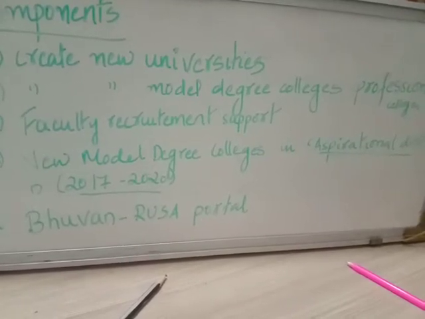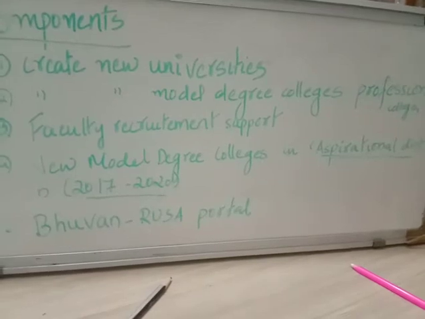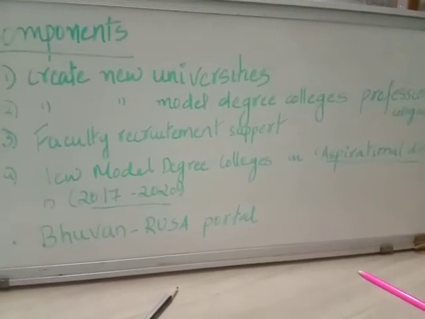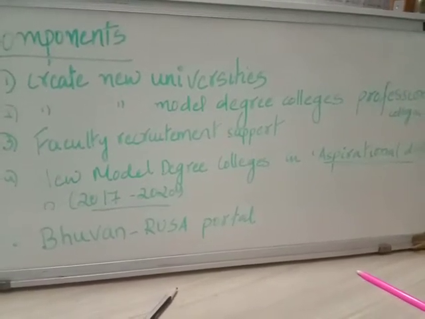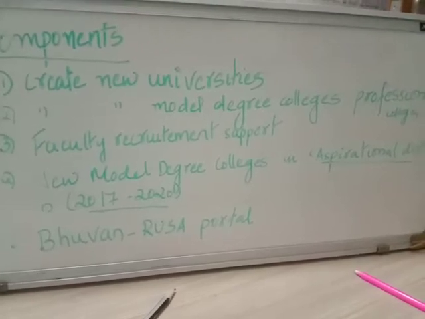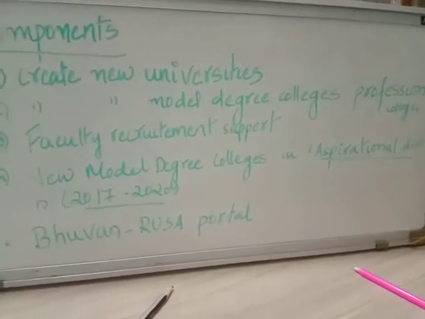It will help in conducting various improvement programs for developing leadership quality among the administrators. These are all important parts of the RUSA scheme.